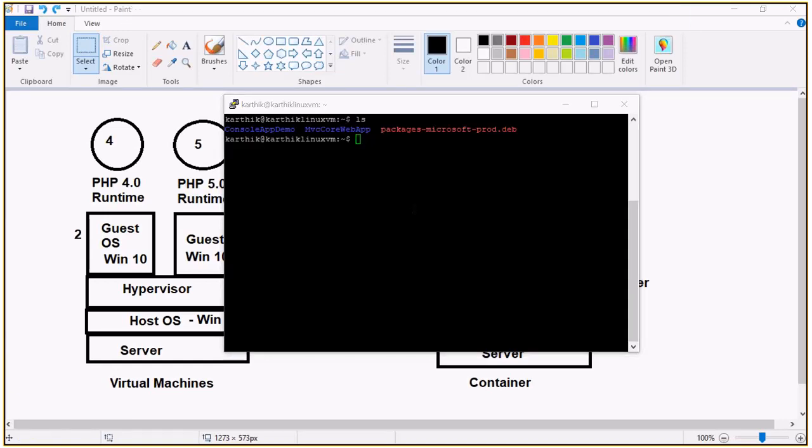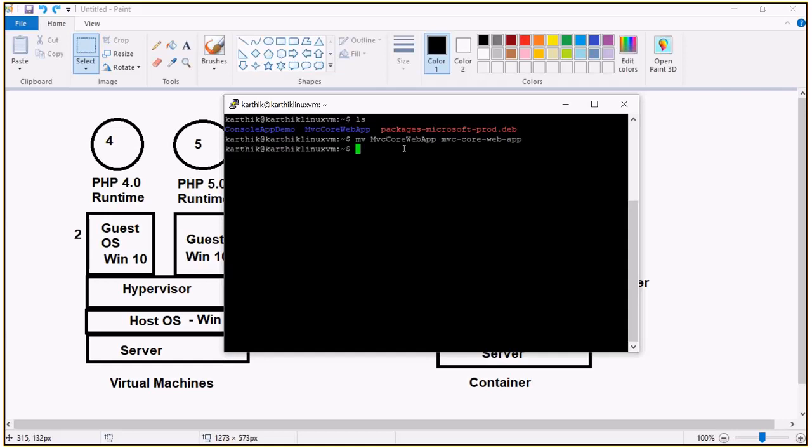I am going to rename this folder MVC core web app. mv, I want to convert this into MVC dash core dash web dash app. You can go with your lowercase or else kebab case. You cannot have Pascal case. That's what I'm trying to say. So when I press enter, yes, done.